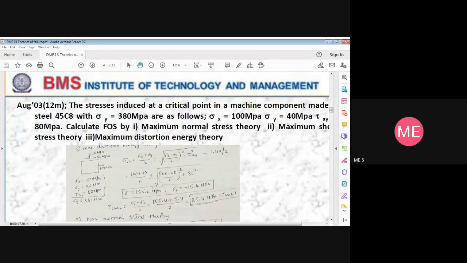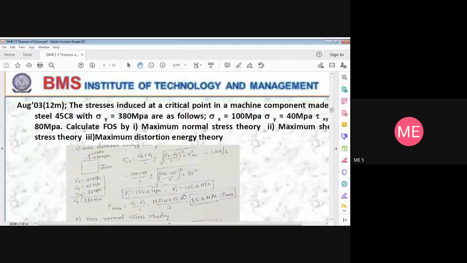Anyway, yield stress is always a constant for a material, and it will be of the order of whatever C20 and all we have seen there, so around 200 plus. This sigma y will not be so much, but we can't say that also. But this is sigma x, sigma in y direction, and this is yield stress of the material. Here it is to be changed to our wording: yield stress is equal to.